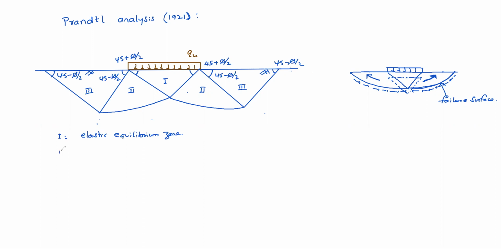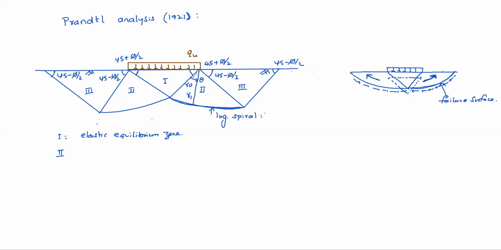The second zone is the radial zone, for which he assumed a logarithmic spiral equation. Suppose this is R naught, then here it is R1 radius. Suppose this angle is theta.